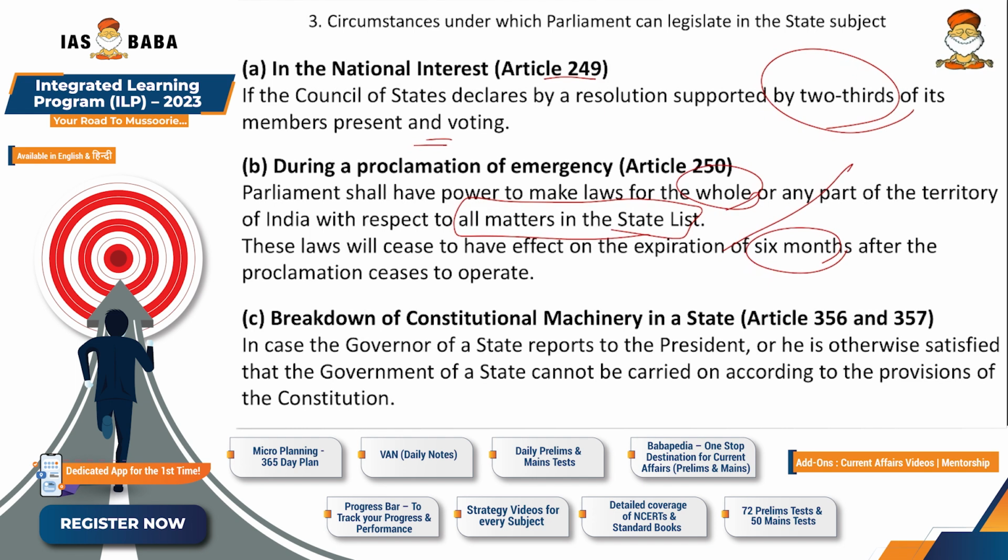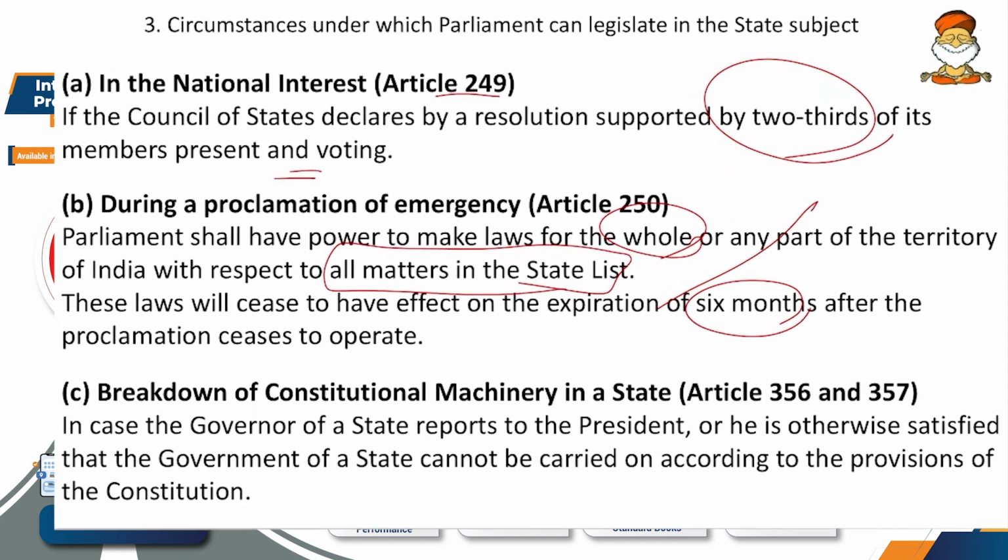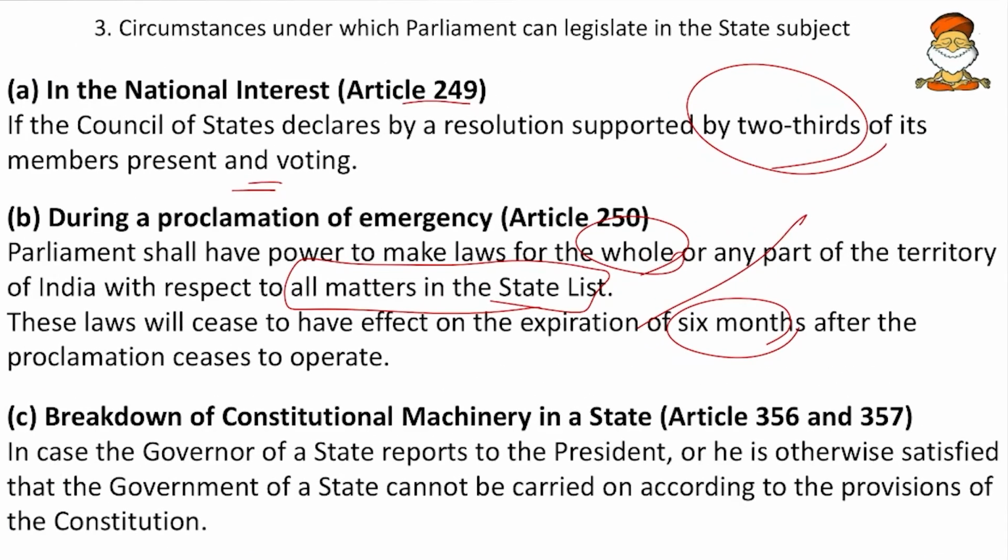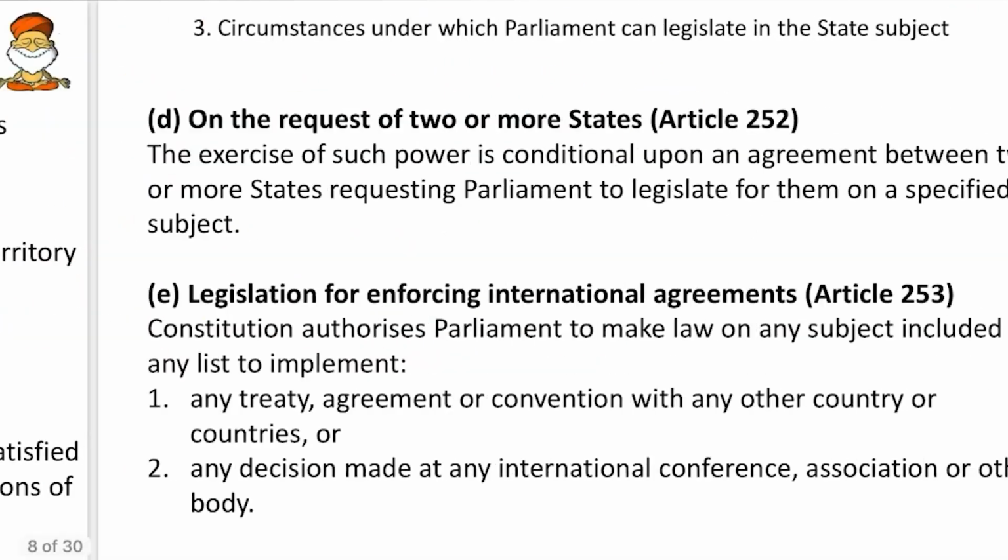That is, in case the governor of the state reports to the president, or if the president is satisfied, he can bring in an emergency. During the time of state emergency, the legislature will either be dissolved or go into suspended animation. So during those times, the center can enact any laws on the state list.